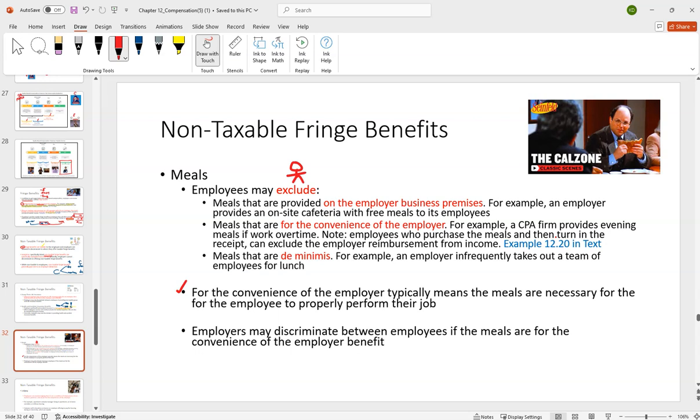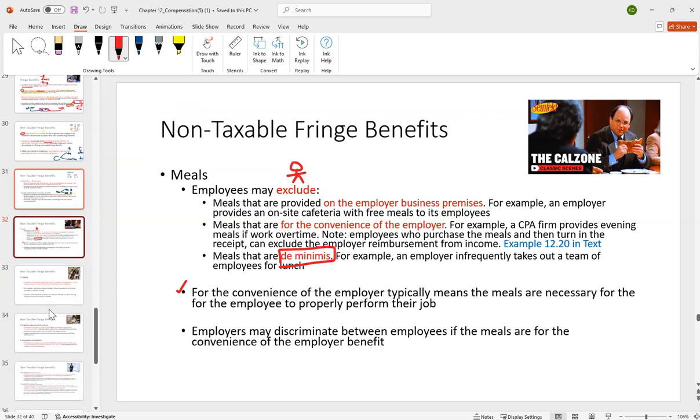Very typical thing here during busy season: hey, 3 times a week we're going to order food at 7 p.m. You'll stay until 7 to get the food. You don't have to claim that as income. The most common one is just de minimis. Like if you go out to lunch when you first start your internship or job, you don't have to claim that as income. Or periodically you go on a mentoring lunch or they get you coffee. It doesn't rise to the level, not big enough to really focus on or care about.